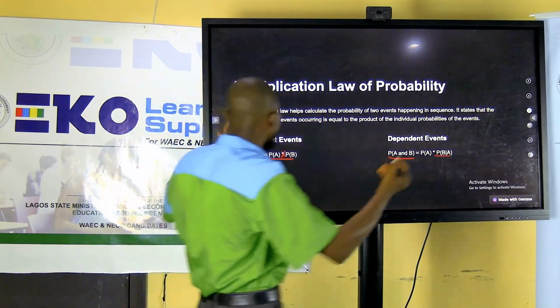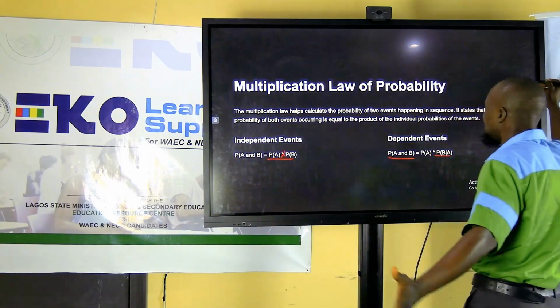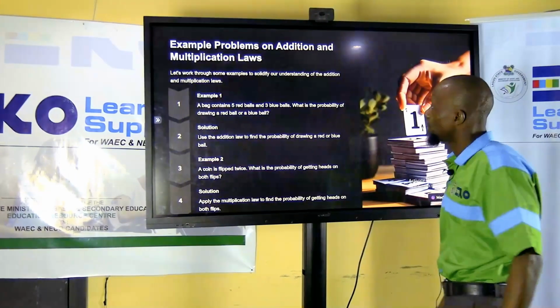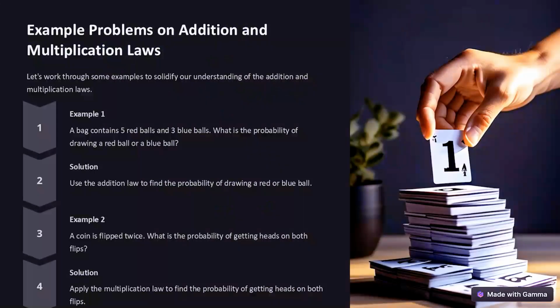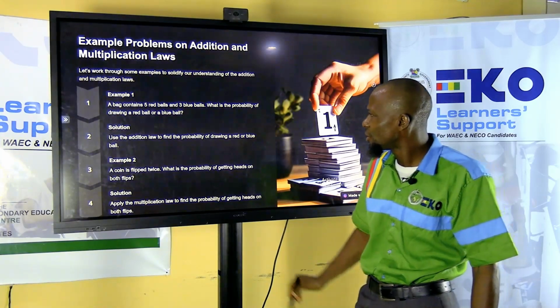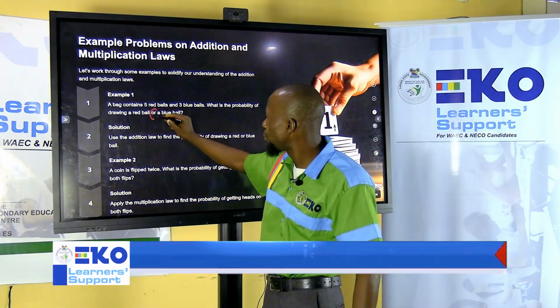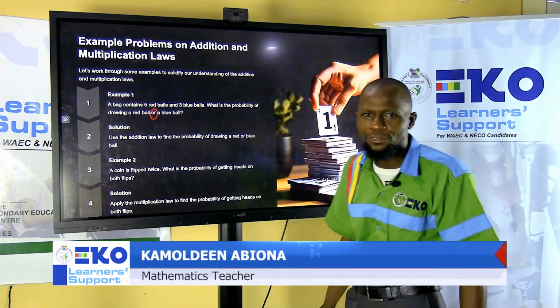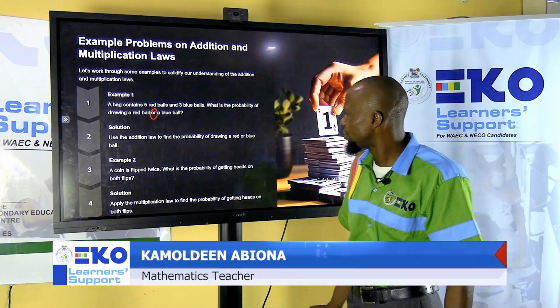We have been able to look at addition law. We have been able to look at multiplication law. So let's take some examples to illustrate that. A bag contains 5 red balls, 3 blue balls. What is the probability of drawing a red ball or a blue ball? Now, another important thing is that when we use the word or, the conjunction or there, it is like an operation.